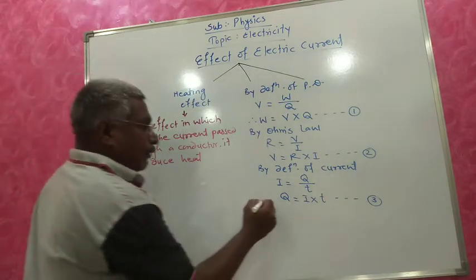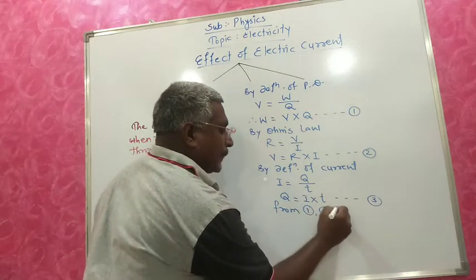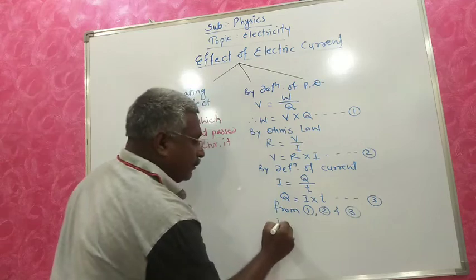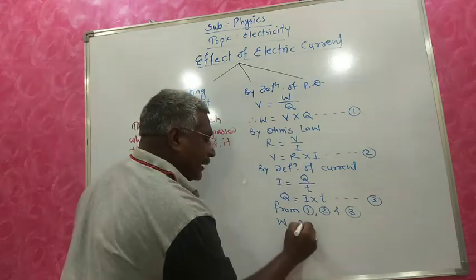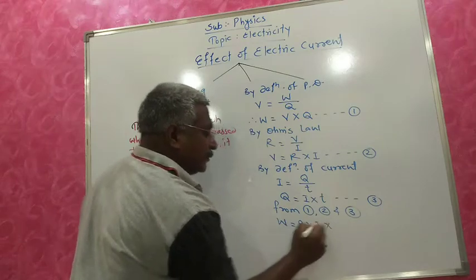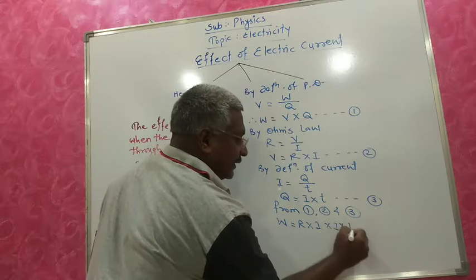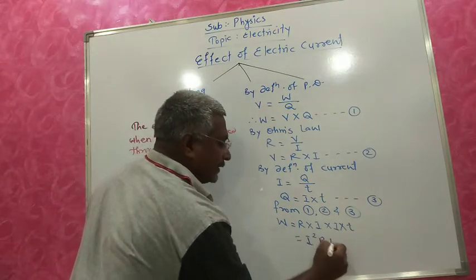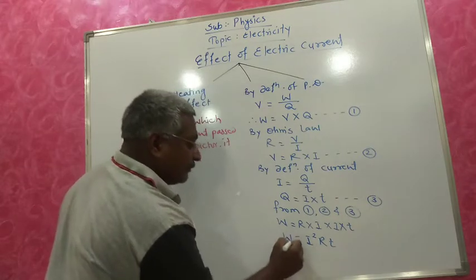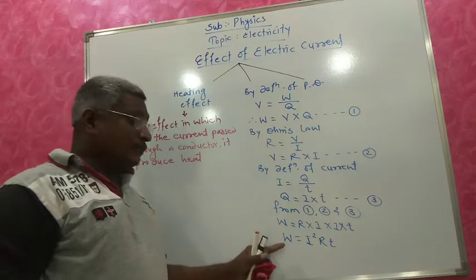Now from 1, 2 and 3, W equals, what is the value of V? I into R, into, what is the value of Q? I into t. So we get W equals I square R t. W means work done.